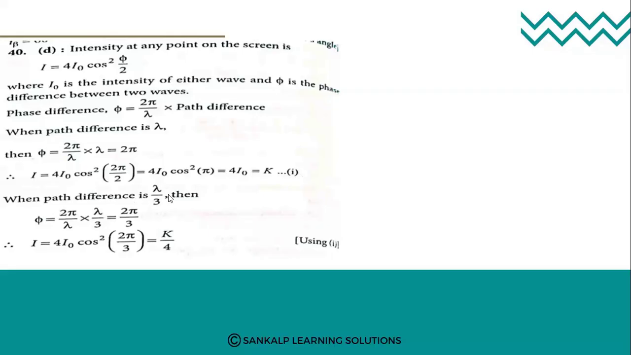When the path difference becomes lambda by 3, in the first case it was lambda, now it is becoming lambda by 3. Therefore, 2 pi by lambda into lambda by 3 is nothing but 2 pi by 3. So I is equal to 4 I naught cos square of 2 pi divided by 3, that is nothing but K by 4. Option D is the right answer. Okay.